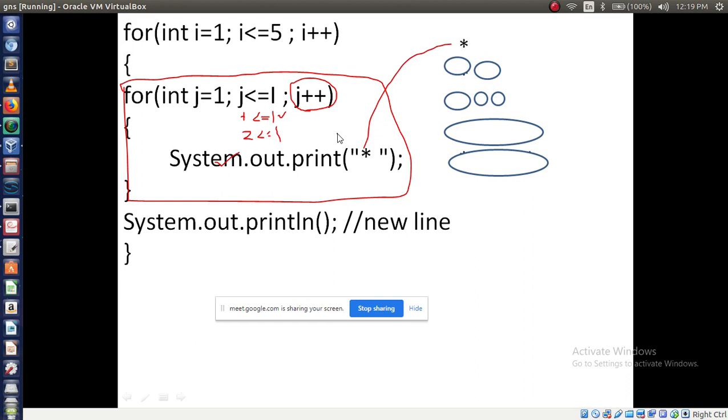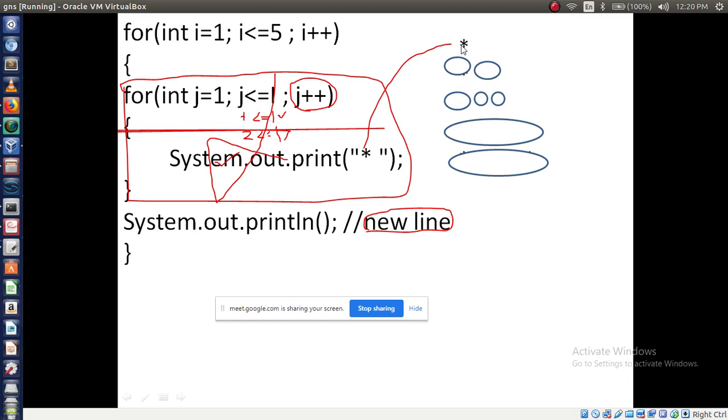Condition true? Who said true? 2 less than or equal to 1. Condition is false. So in this case, control comes out of the inner for loop. No need to execute. Is that clear? Now control will come to this line. This line is responsible for what? SOP. Here I am not printing anything. This is what in Java is called a new line. We are not printing anything, so it is considered a new line.